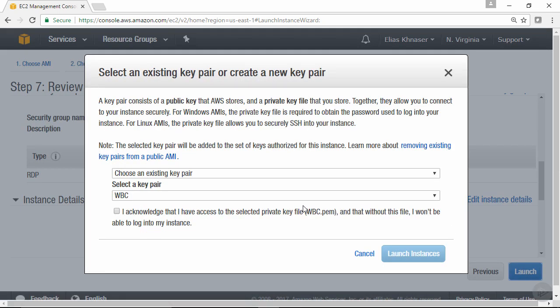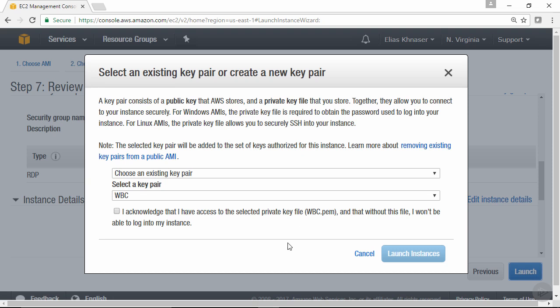Now, at this stage, you need to create or use an existing key pair. A key pair is important because when you go to retrieve the password for your instances, in order to be able to connect to them via RDP, you're going to need a username and a password. That password needs to be encrypted. This is the stage where you go to create a key pair so that you can encrypt a lot of the configurations that you are working with.